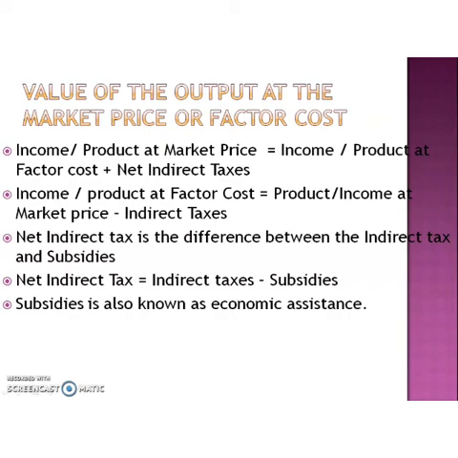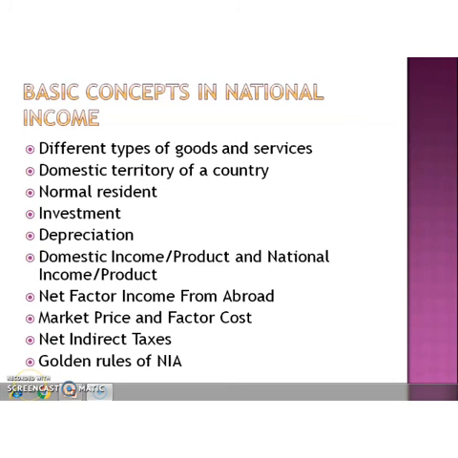So these are the basic concepts related to national income accounting: different types of goods and services, domestic territory of a country, normal resident, net investment, gross investment, depreciation, domestic income and national income, net factor income from abroad, market price and factor cost, and also net indirect taxes and golden rules of national income accounting.